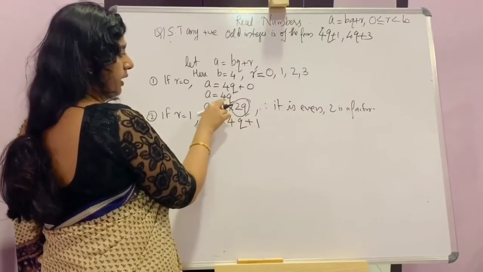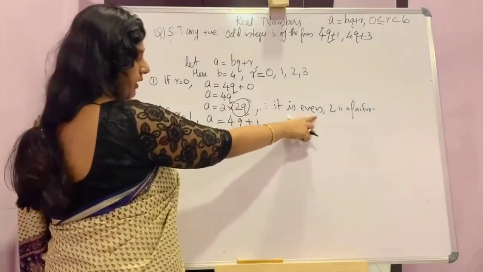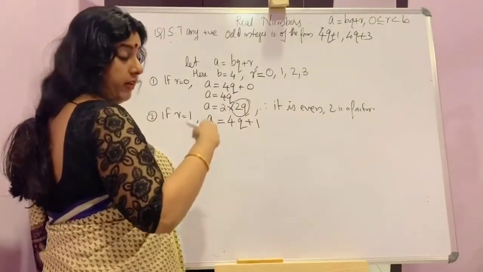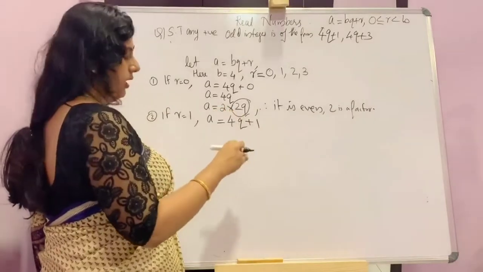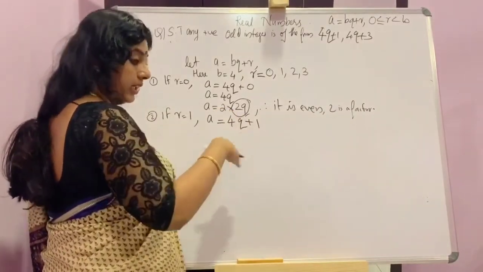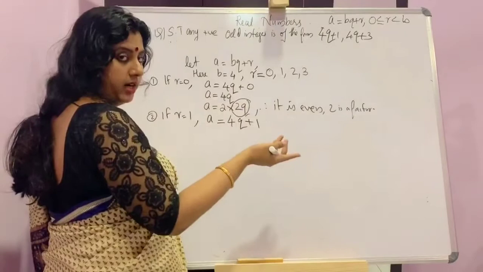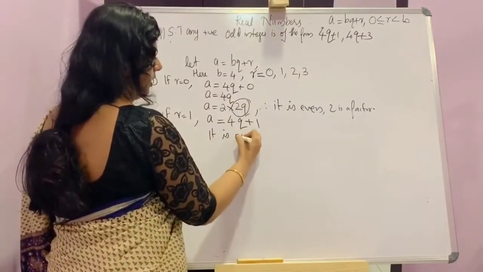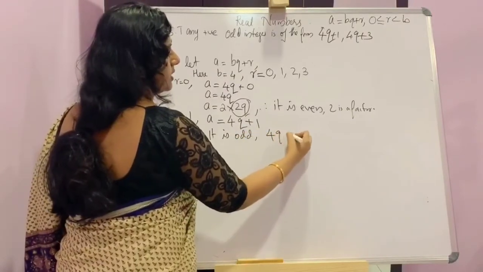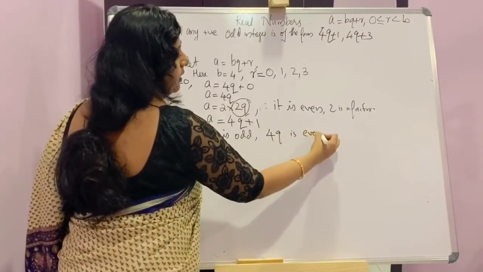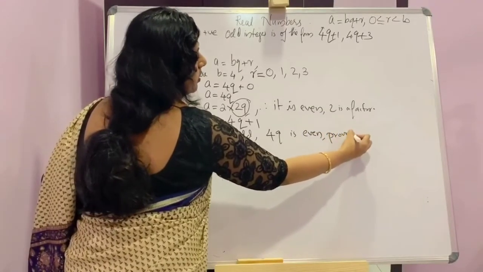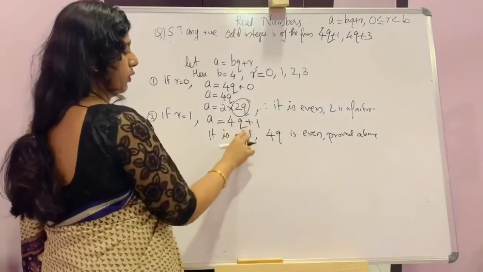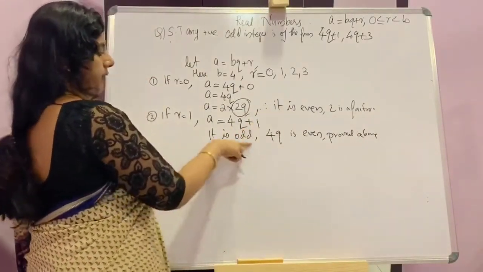We already proved 4q is even. Then I told you any number very next to even will be odd. If 4q is even, then the next number, 4q plus 1, will be odd. The reason is 4q is even, proved above. So 4q plus 1 is odd.